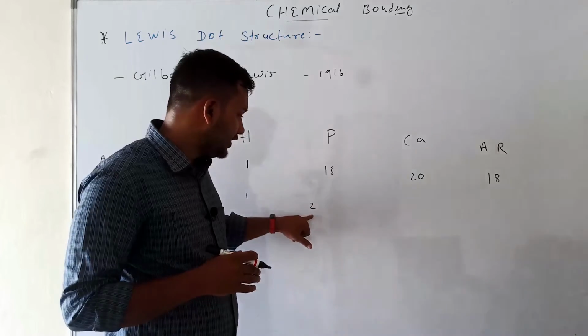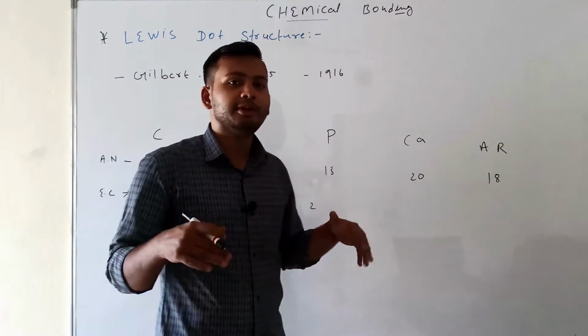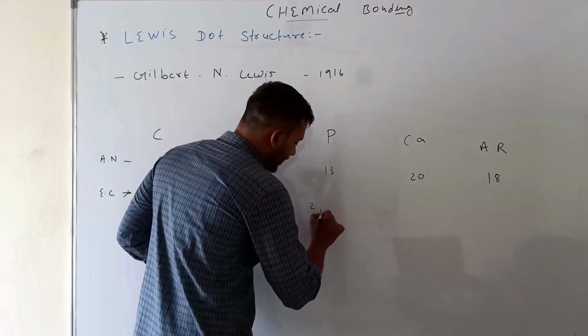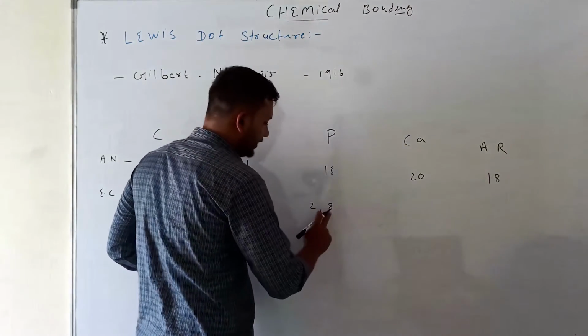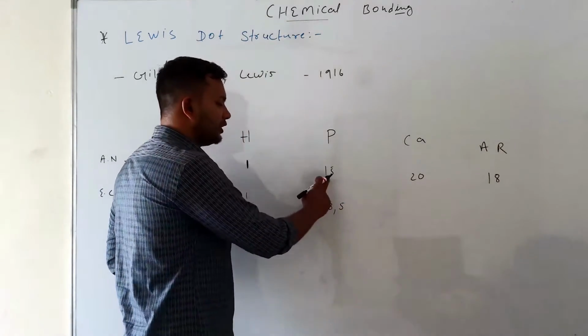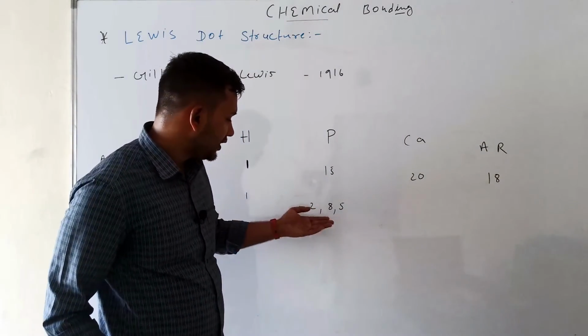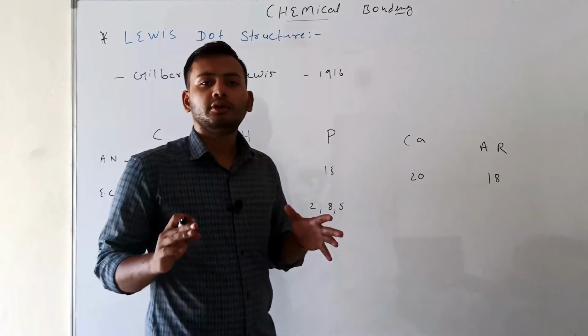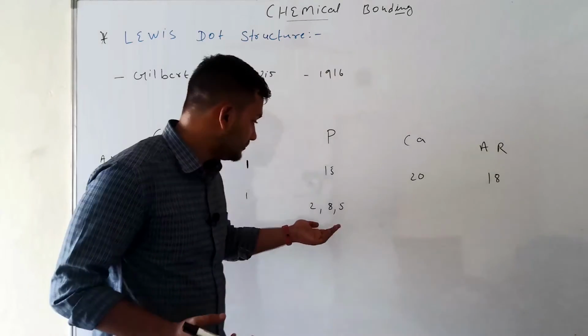So in the first orbit we give 2 electrons, so the remaining electrons are 13. In the second orbit we give 8. So 2 plus 8 is 10, and after that we give 5. So 10 plus 5 is 15, so the number of electrons is 15. This is called the arrangement of electrons. Electronic configuration is always the arrangement of electrons.